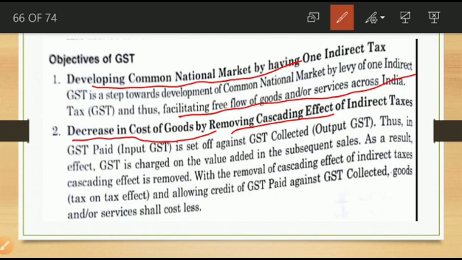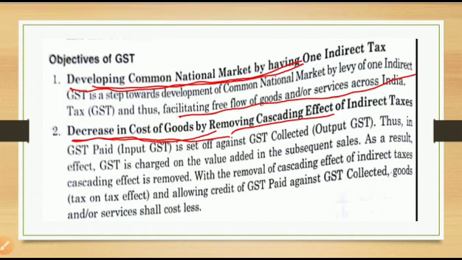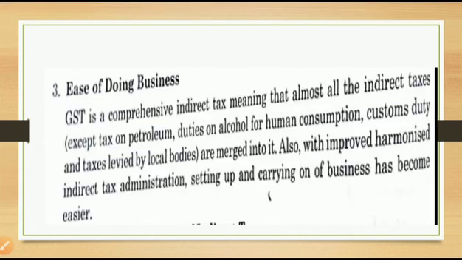First point is developing a common national market. Second point is a decrease in cost of goods. How can we decrease the cost of goods? By removing the cascading effect on indirect tax. Now the third point is ease of doing business. So with the help of this GST we can do business very smoothly, that is ease of doing business.